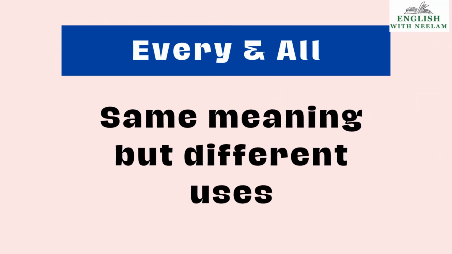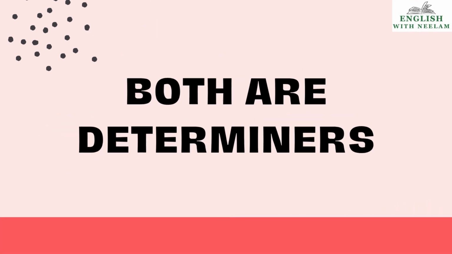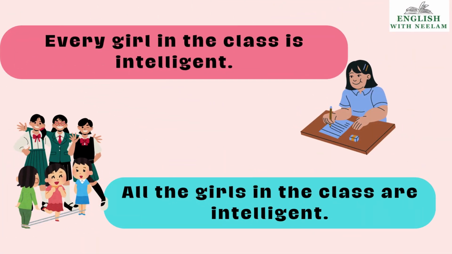Every and all have the same meaning, but their uses are different. They both are called determiners in English grammar. Let us see the examples, children. Every girl in the class is intelligent. Means we are talking about each and every girl present in the class. All the girls in the class are intelligent. Means again, all the girls there in the class.